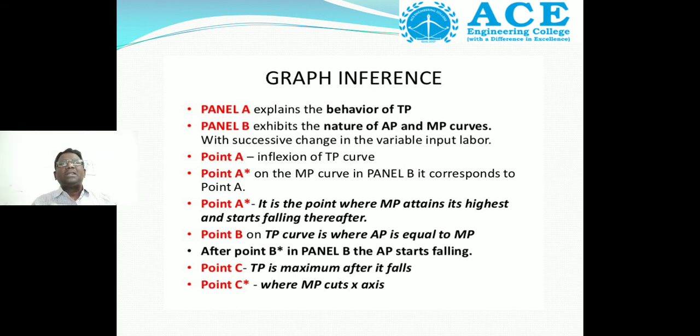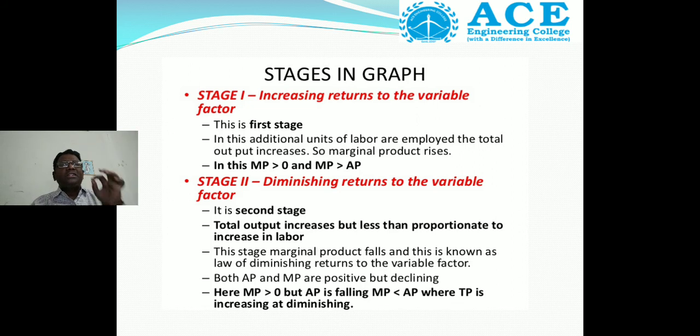Then what are the stages in the graph? What does each stage indicate? Stage 1 indicates increasing returns to the variable factor. Stage 2 indicates diminishing returns to the variable factor. Stage 3 is the negative returns. So out of the 3 stages, which stage is suitable for production? This is the first stage, in which additional units of labor are employed, the total output increases, so marginal product rises.